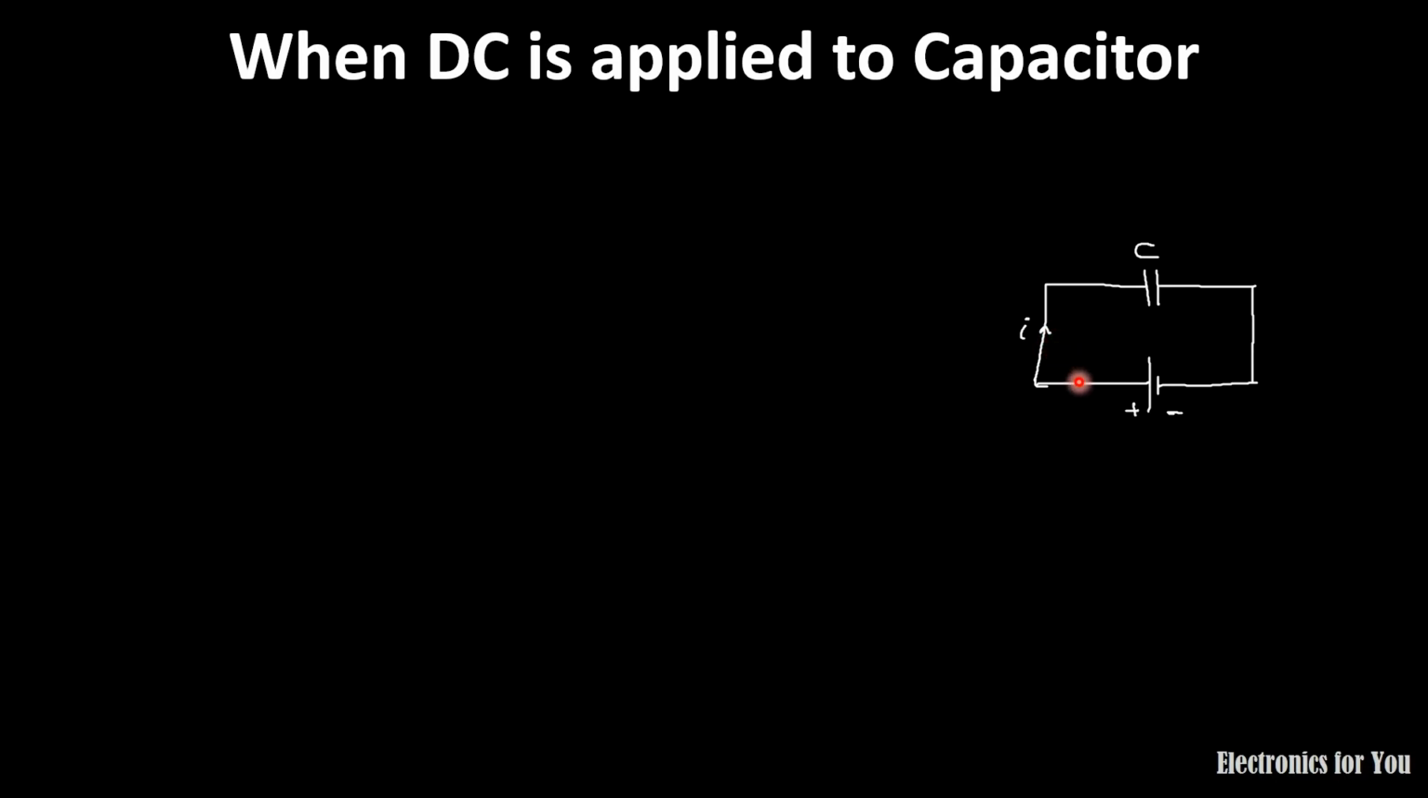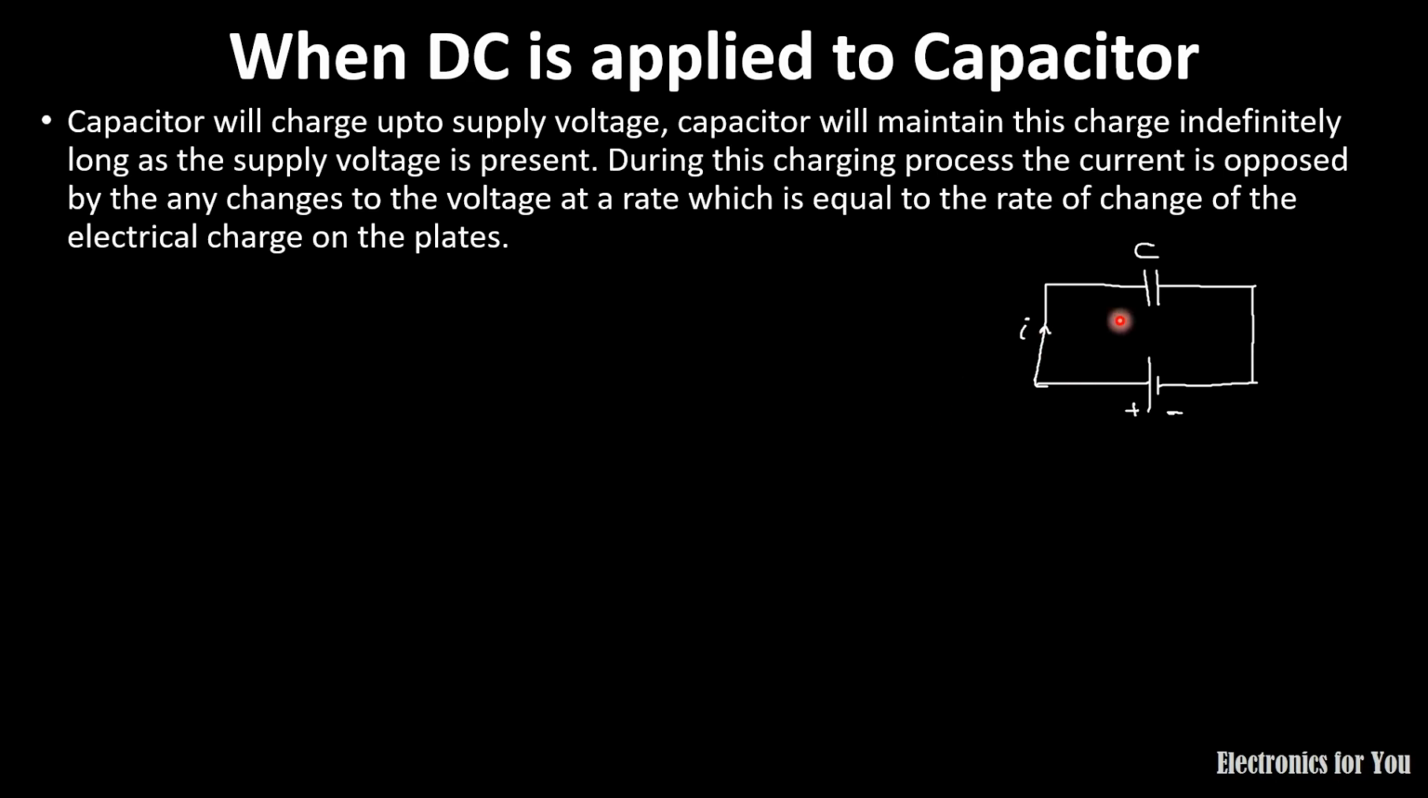As we know, a capacitor will start charging when supply voltage is applied to it, and in case of DC, the capacitor will start charging like this. Here the charge on the capacitor will increase, and at some time t, it will charge to its maximum value, and further it will not charge because it has reached its maximum value, that is V equals V in.